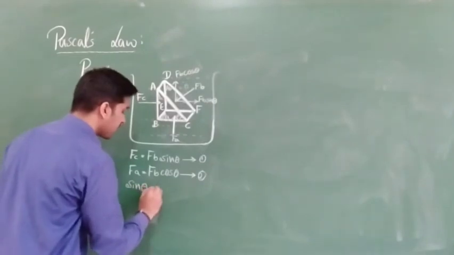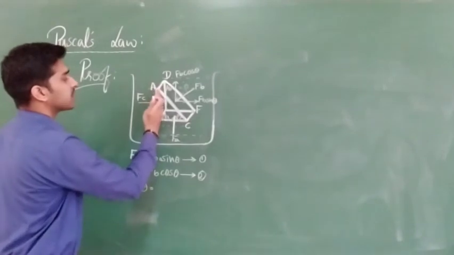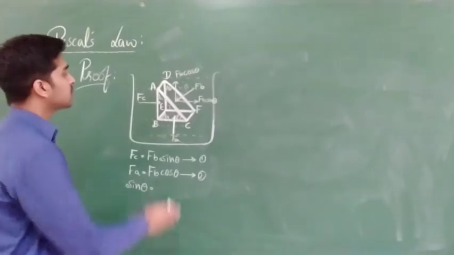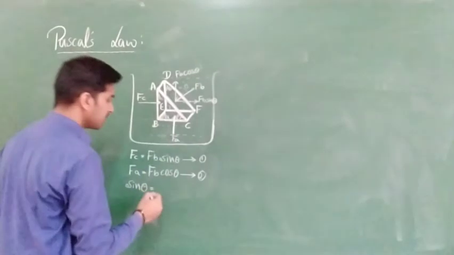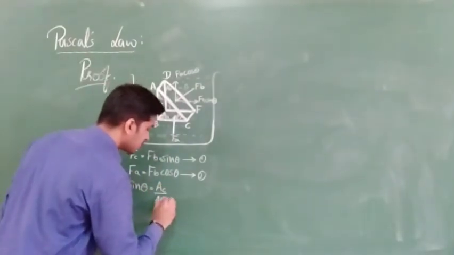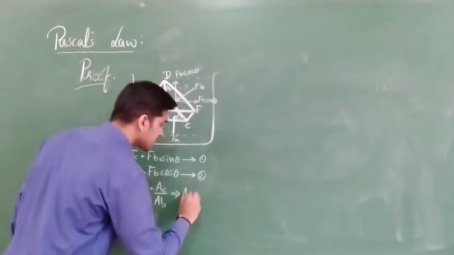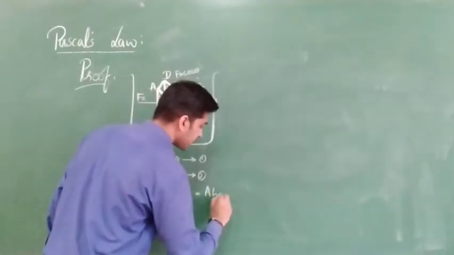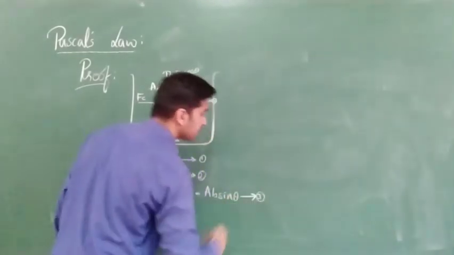Sin theta is nothing but what? Opposite by hypotenuse. For this theta, the opposite side is this one, and the hypotenuse is this one, and this is a right angle triangle, clear? So sin theta value will be AC by AB. From this equation I am just separating the AC value. So AC is equal to AB into sin theta, clear? I will call this equation number 3.